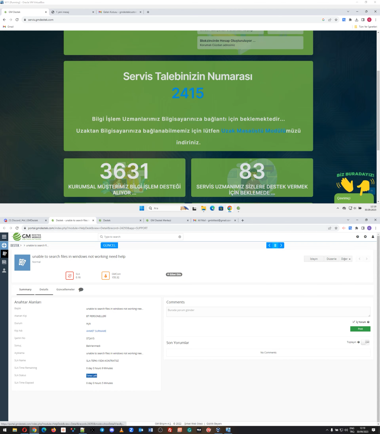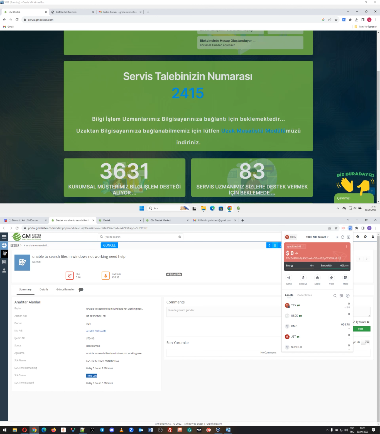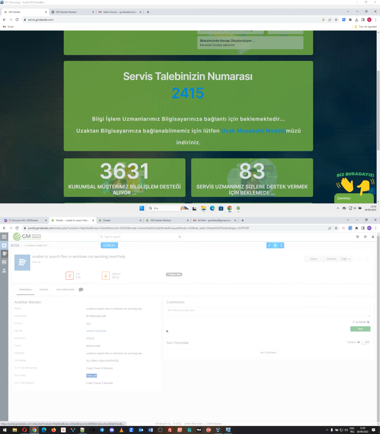So the BTT team member, in this example a BTT with this wallet, which is already connected to our platforms, will withdraw the ticket.